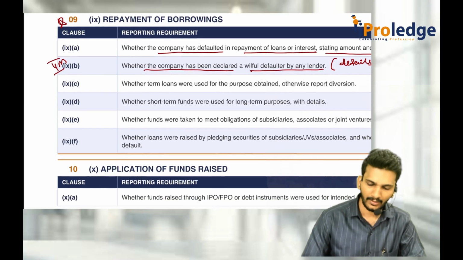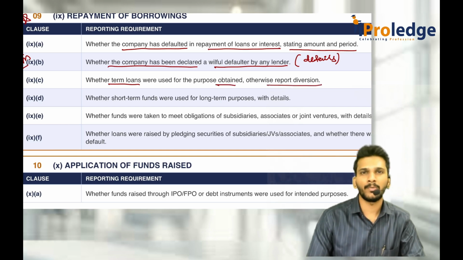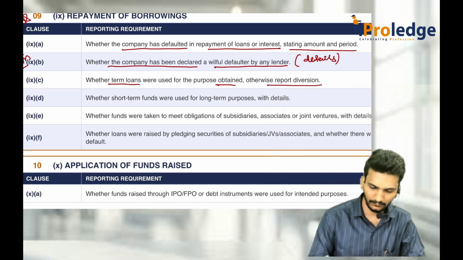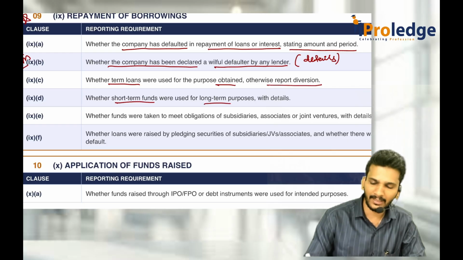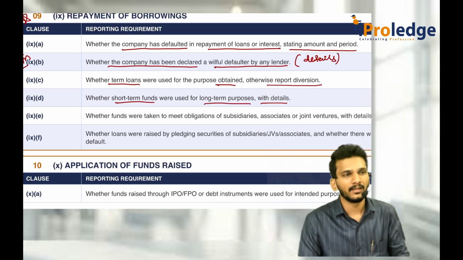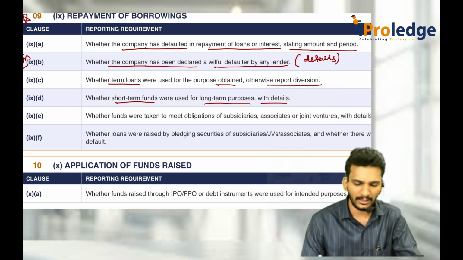Again, whenever you borrowed some term loans, did you use them for anything other than the borrowed purpose? Have you done any diversion? If yes, give the details. Whether short term funds are used for long term purposes, give the details. Giving the details means the auditor will check and write it in the CARO report. That also has to be there in the financial statements already.